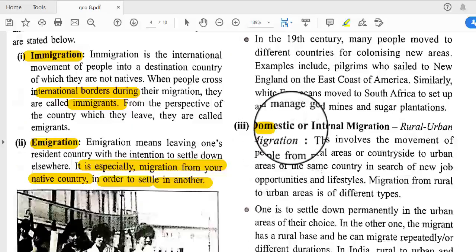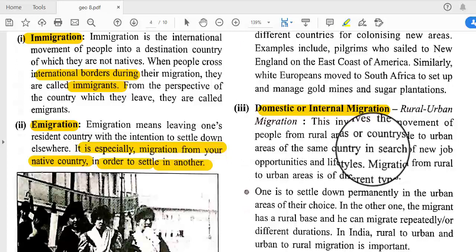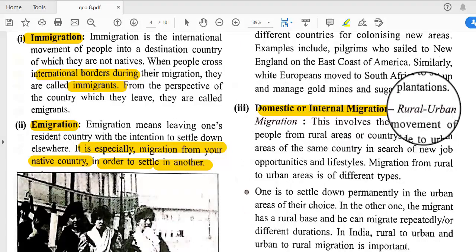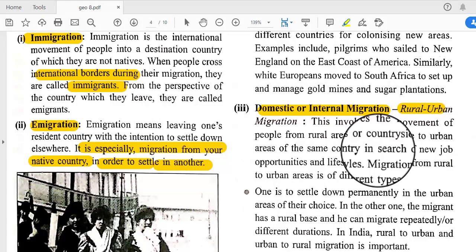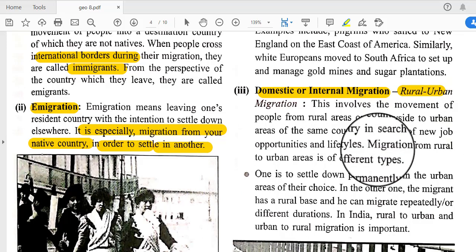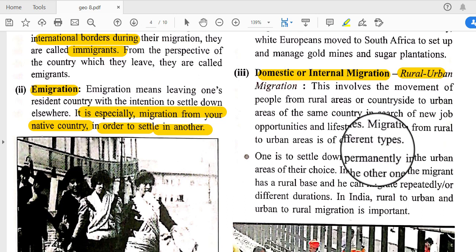Next is domestic and internal migration. Rural to urban migration is one kind of domestic or internal migration, and this involves the movement of people from rural areas or the countryside to urban areas of the same country in search of new jobs, opportunities and lifestyles. Migration from rural to urban areas is of different types.